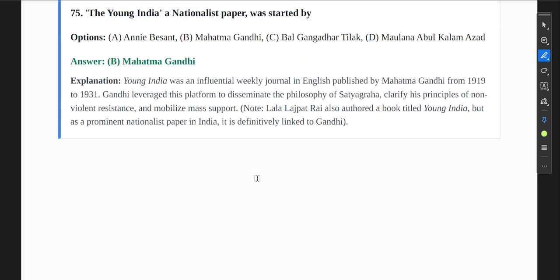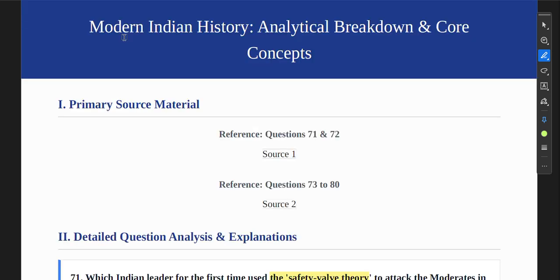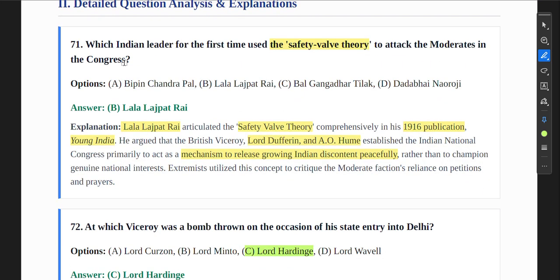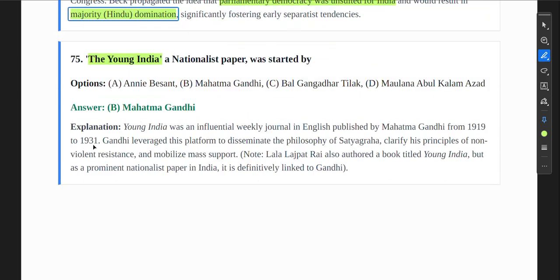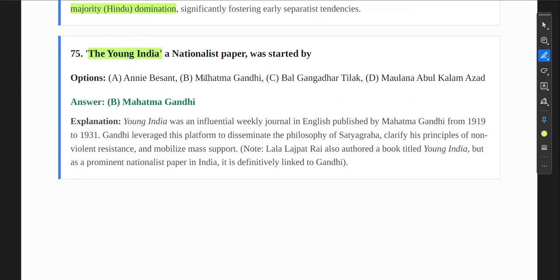Now, moving to the next question, the Young India nationalist paper was started by. So, I have already told you there. Here, just let me see the first thing. Yes, Young India. So, remember, Young India is by Lala Lajpat Rai, and the Young India with the same name was written by whom? Mahatma Gandhi. Okay, so it was a nationalist newspaper.